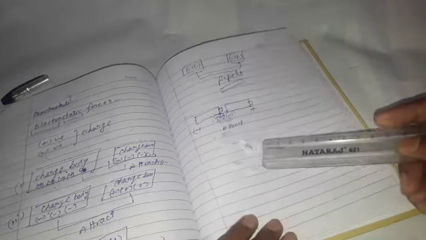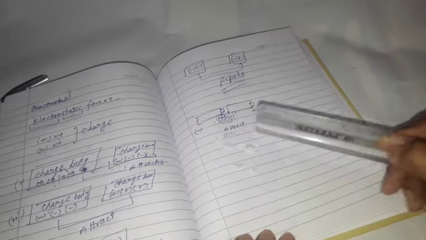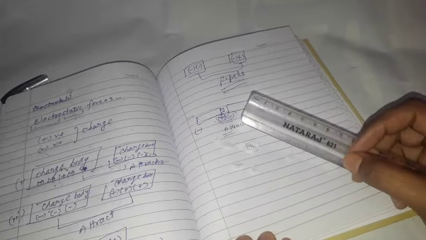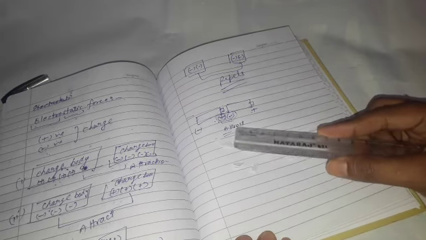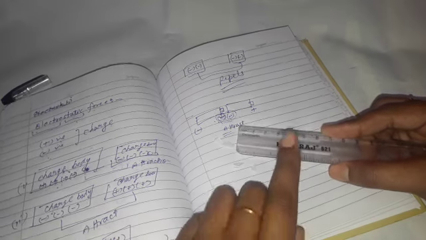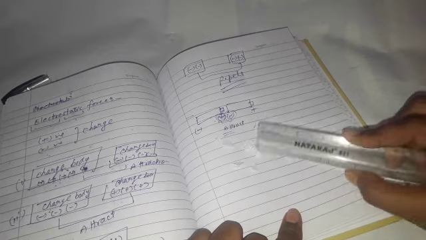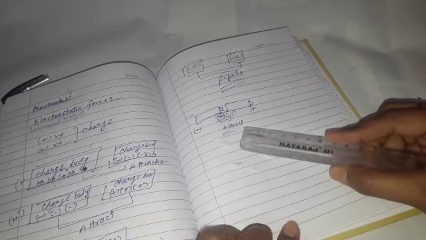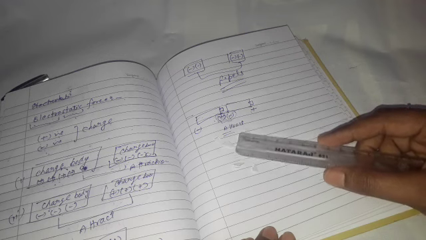This paper also contains some positive charge and some negative charge, and this scale also contains positive and negative charge. But class, the charge contained in this scale and the charge contained in this paper are not attracting or repelling at this time.